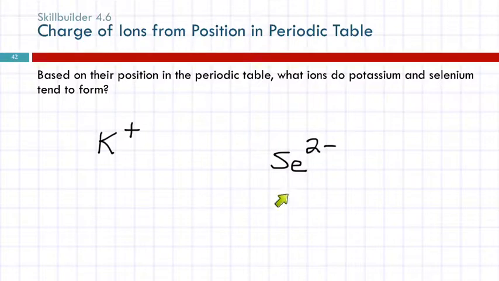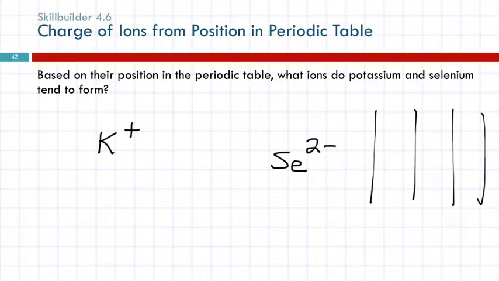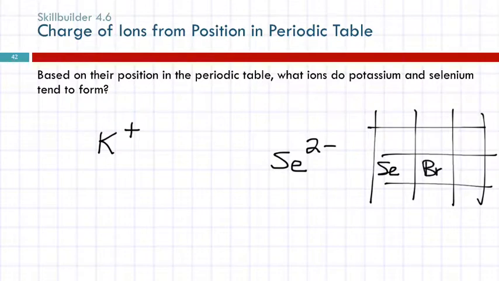Okay, that's a very valid question. The way I did this is I just looked at the periodic table. Let's draw a little piece of it. So here's selenium, and here's bromine, and here's krypton. One method is to look at the noble gases.